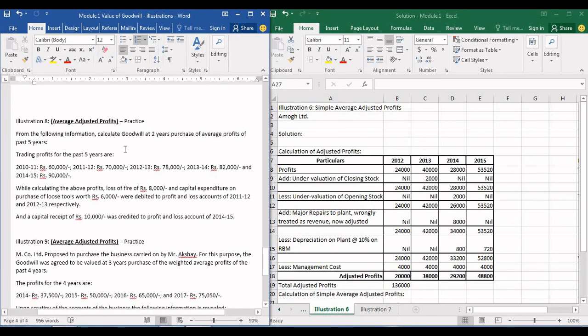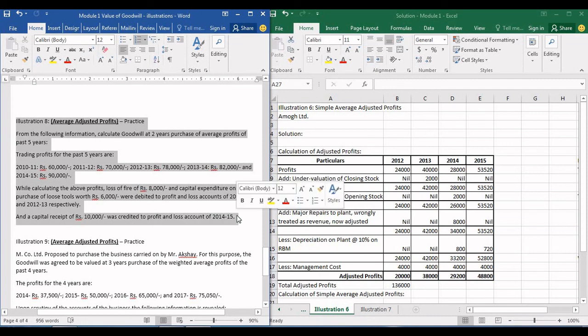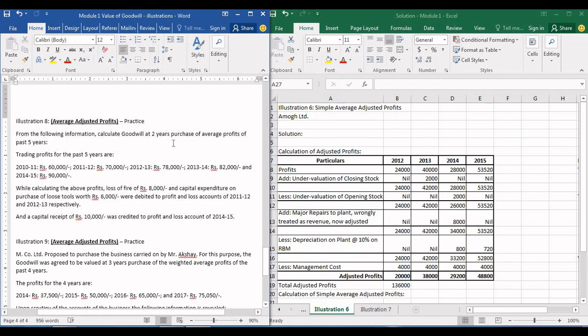So this is the problem that you'll have to practice at home and try to see if you understand this. Okay. From the following information, calculate goodwill at 2 years purchase of average profits of past 5 years. So they have given profits of 5 years. While calculating the above profit, loss by fire of rupees 8,000 and capital expenditure on purchase of loose tools worth rupees 6,000 were debited to profit and loss account of 2011-12 and 2012-13 respectively.